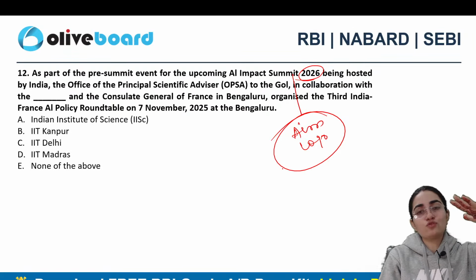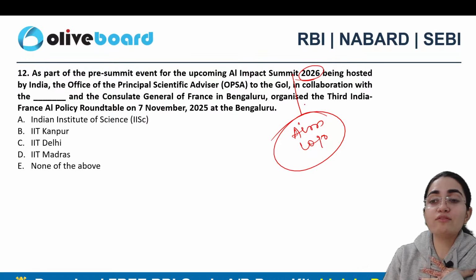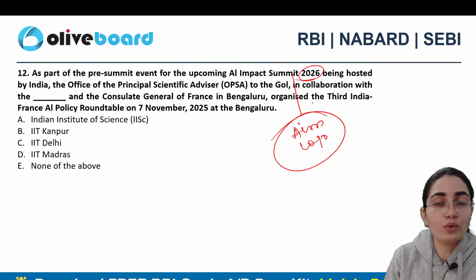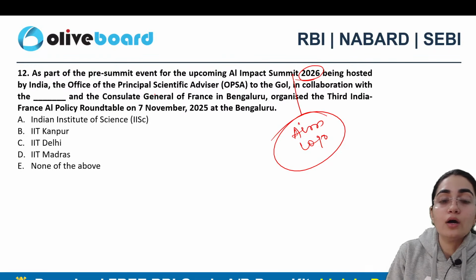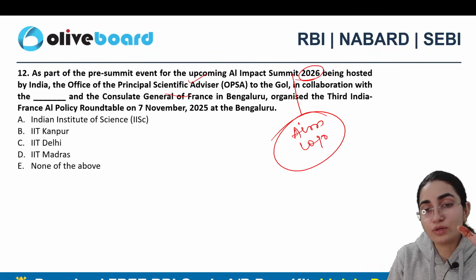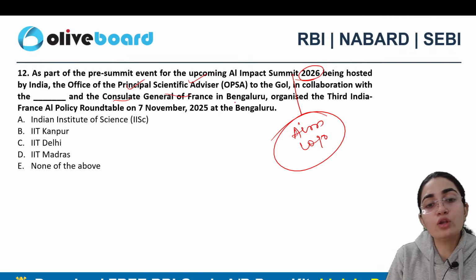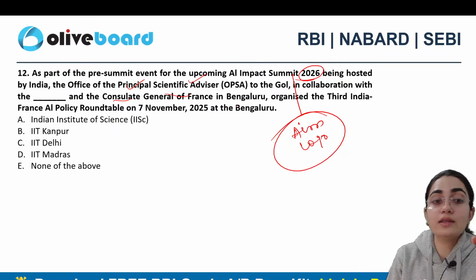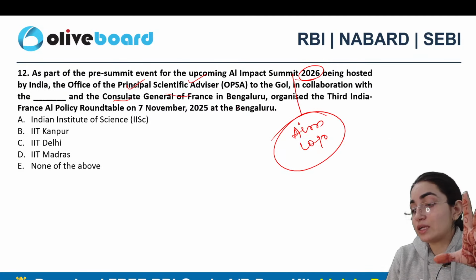Now this, along with this, clearly says that the AI Impact Summit, which is going to take place in 2026, is where we are going to represent ourselves in AI. What is the Global South exactly doing with AI here, right? It is being hosted in Delhi, India. The Office of the Principal Scientific Adviser to the Government of India, in collaboration with Dash and the Consulate General of France in Bengaluru, organized the third India-France AI Policy Roundtable on 7th November 2025, and that too at Bengaluru only.